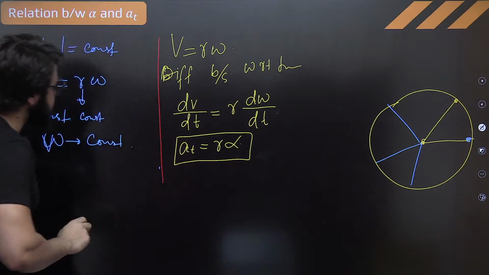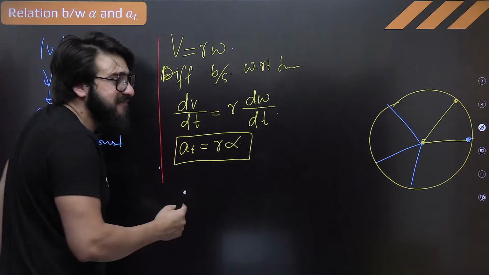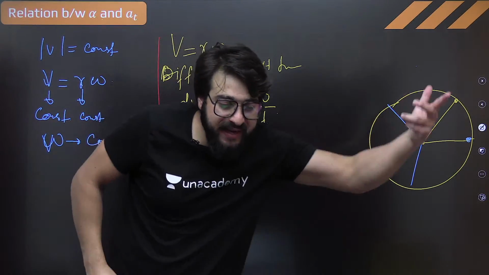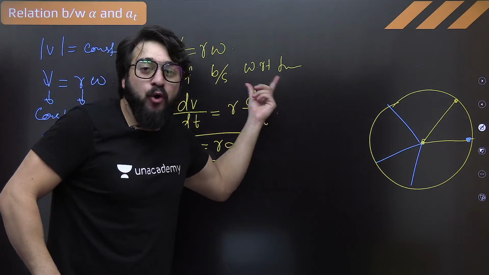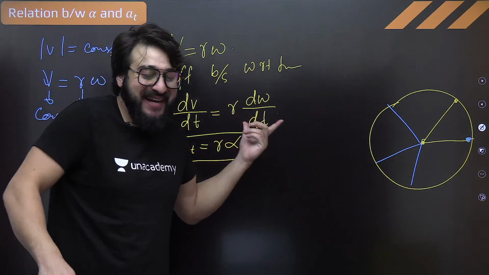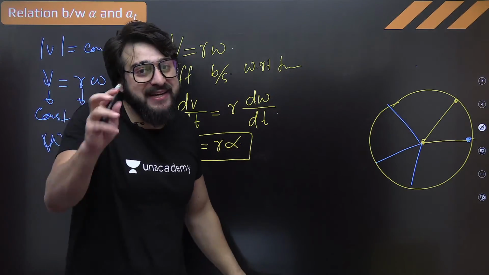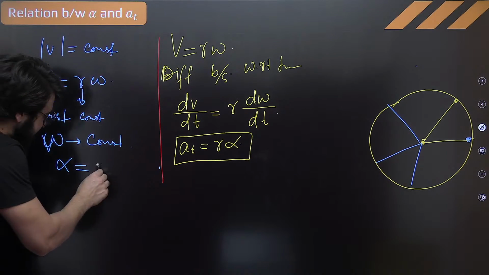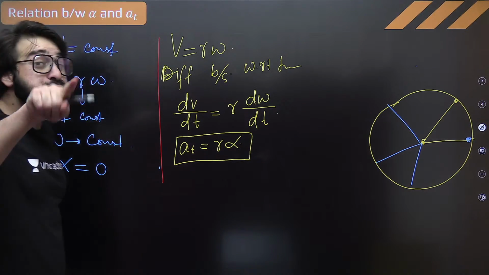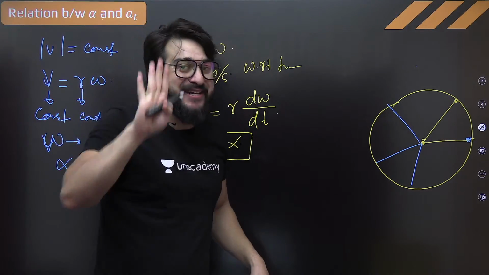If omega is constant, what is alpha? Alpha is d omega by dt, the rate at which angular velocity is changing with time. Angular velocity is constant, it is not changing. So can I say in that case alpha will be 0? 100%. So it is possible in a circular motion that alpha can be 0. Angular acceleration can be 0.